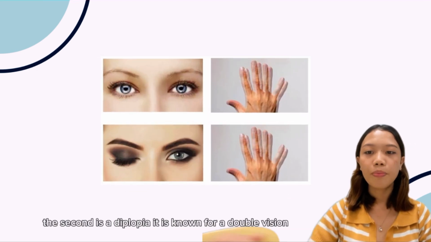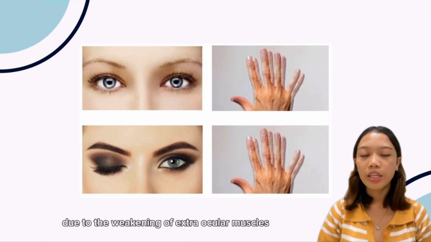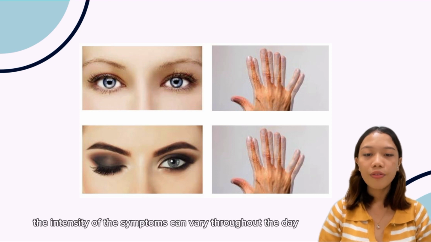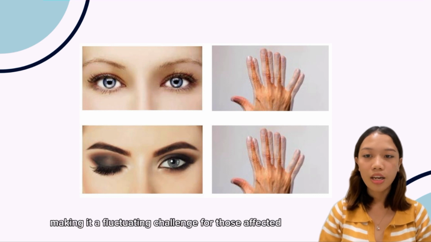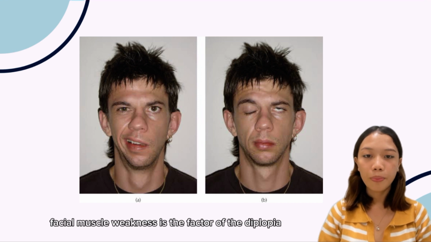The second is diplopia. It is known as double vision due to the weakening of extraocular muscles. Patients often experience double vision. The intensity of these symptoms can vary throughout the day, making it a fluctuating challenge for those affected. Facial muscle weakness is the third symptom.